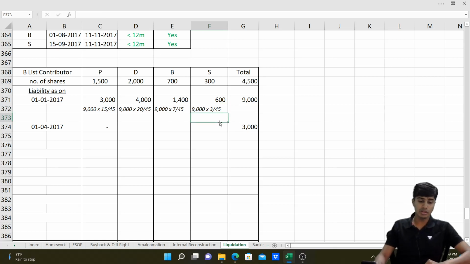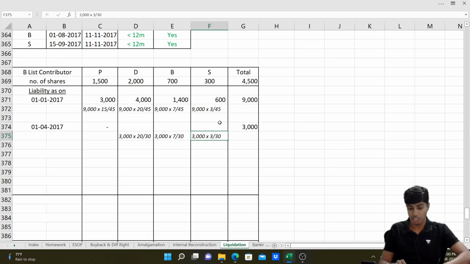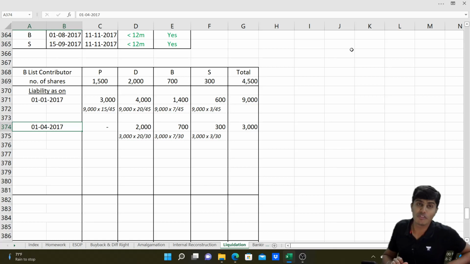Yep. Now the ratio is going to be 20 is to 7 is to 3. It's only between D, B and S. So 3,000 into 20 by 30, 3,000 into 7 by 30, 3,000 into 3 by 30. In which ratio if I split, I'll get 2,700 and 300. That is exactly the same amount. This is the liability of the D, B and S contributors on 1st of April 2017.